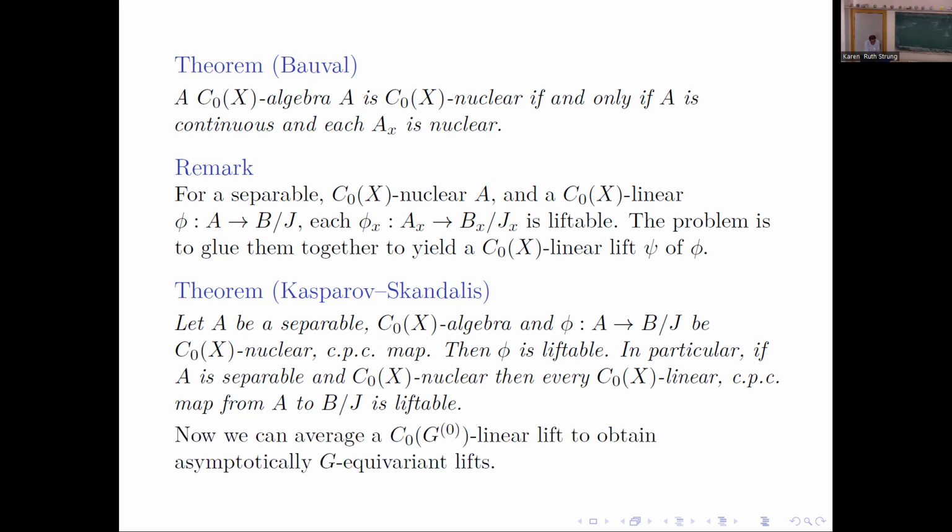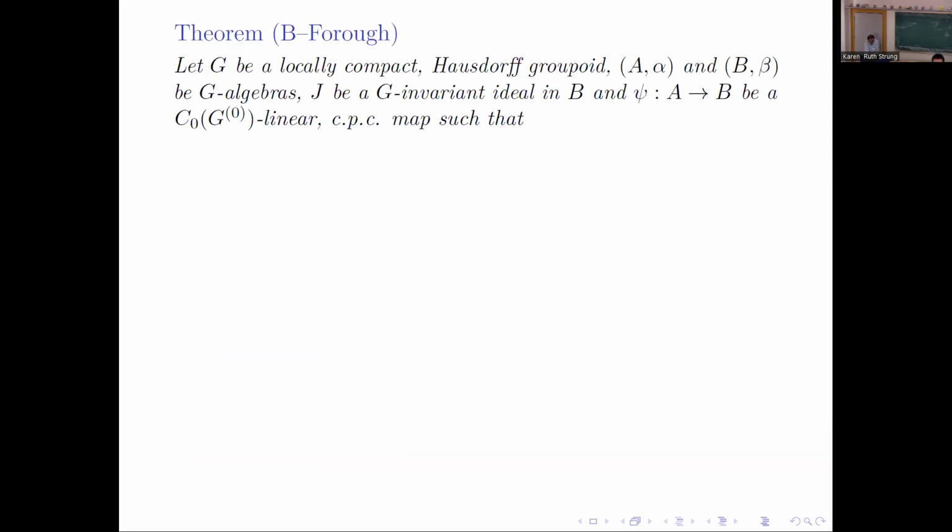Yeah, so we can now average the C0 G0 linear lift that we get by Kasparov and Skandalis' theorem. This is the main theorem. So G is a nice groupoid. A, B are G-algebras. J is a G-invariant ideal in B. Psi from A to B is a C0 G0 linear CPC map, such that.